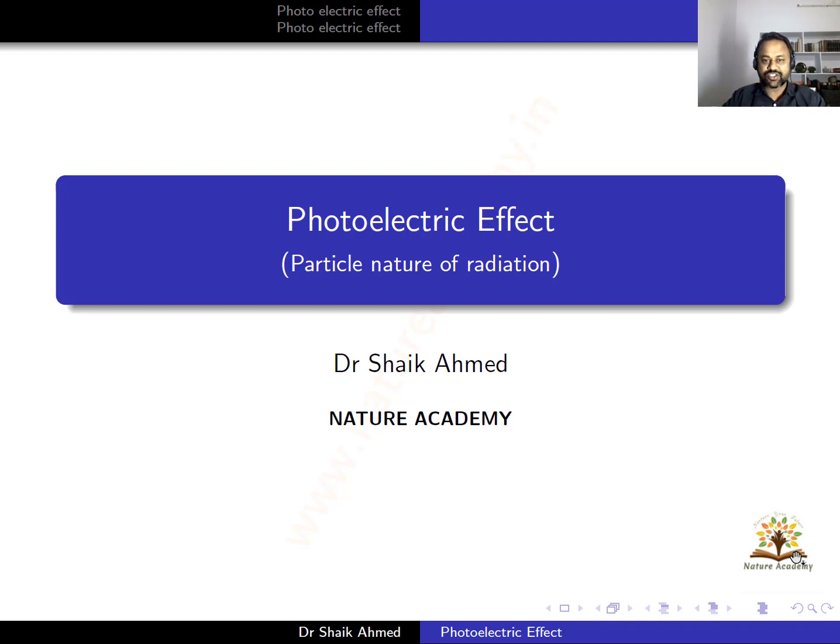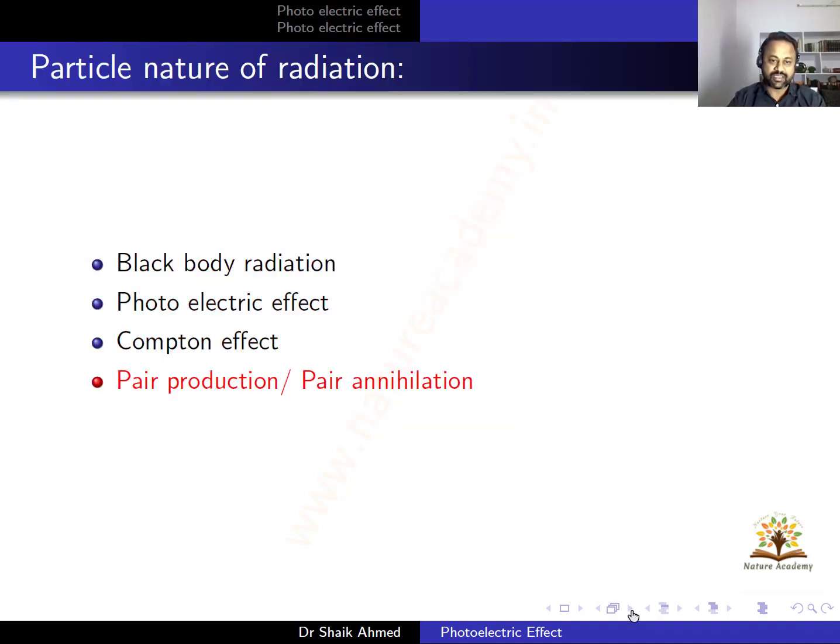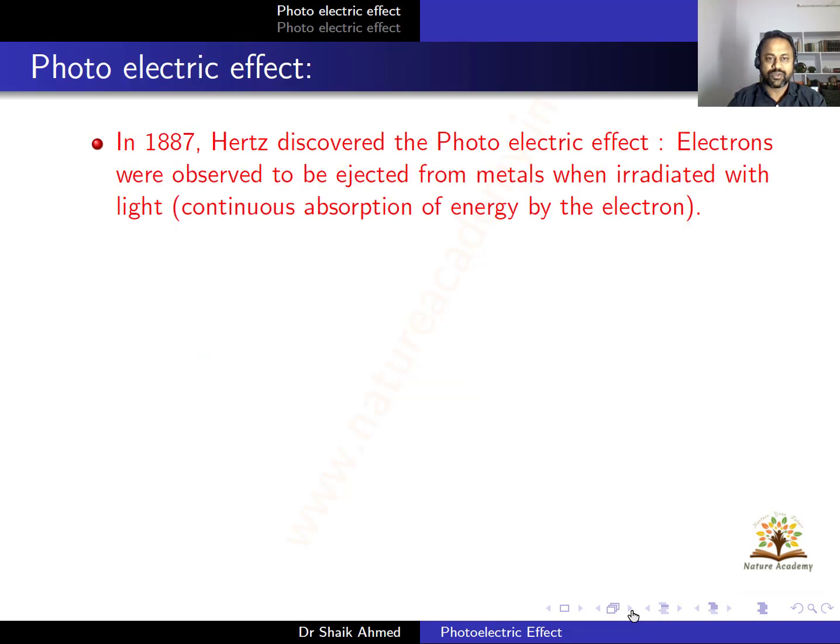So this is our second lecture. The first lecture is about black body radiation; you can find it on our website or on YouTube also. Let us move on to today's topic. The particle nature of radiation can be explained by these effects: black body radiation, photoelectric effect, Compton effect, and pair production and pair annihilation.